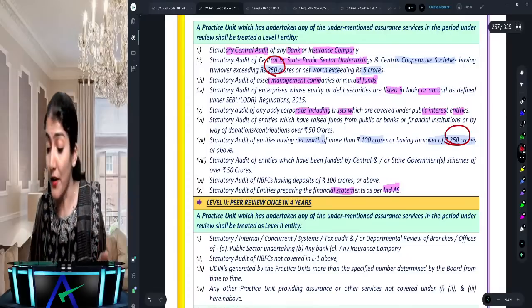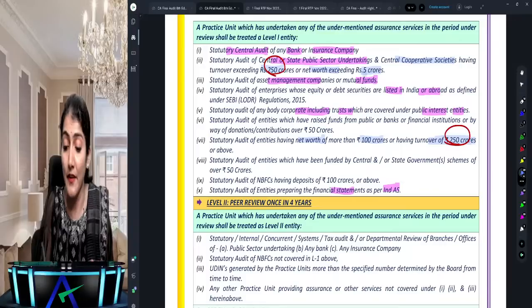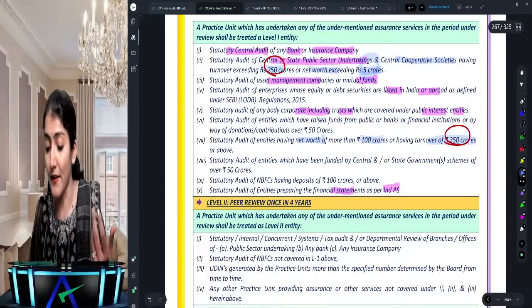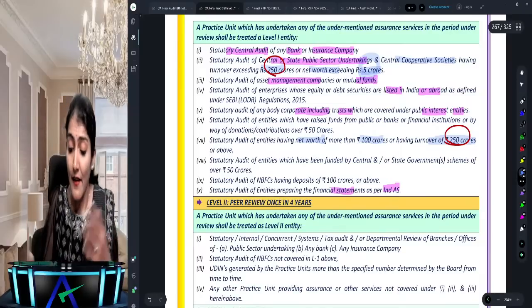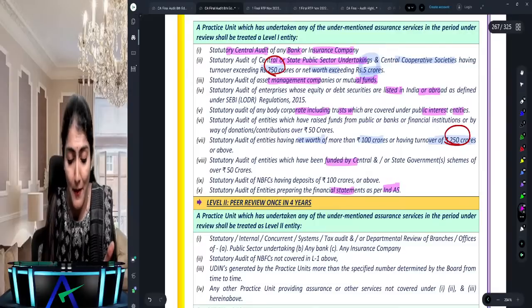So statutory audit of any entity, right? What does it say? Having net worth of more than 100 crore. Here, for central cooperative society it is 5 crore. Here it is 100 crore, and turnover is the same, 250 crore, right? Then it says any entity which has been funded by the central or the state government by more than